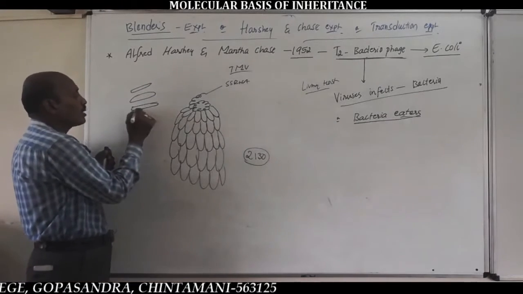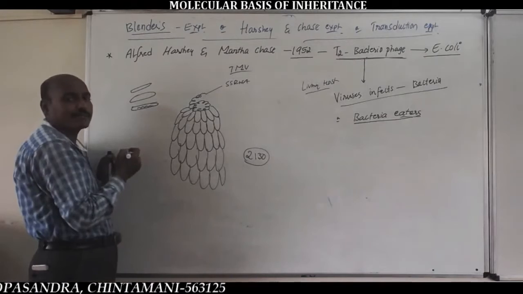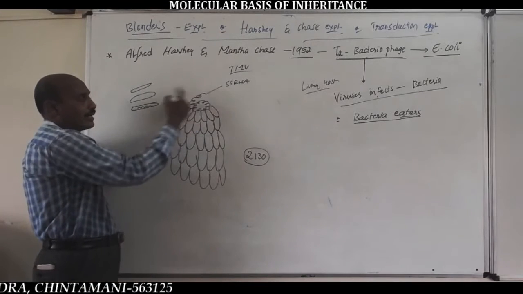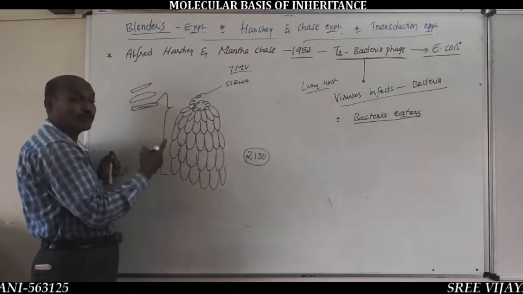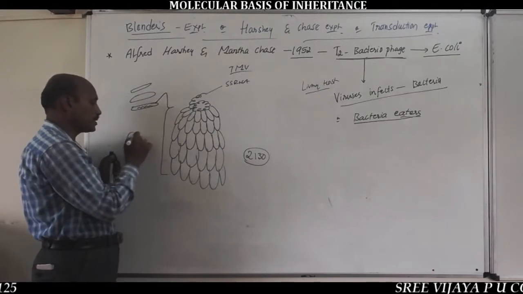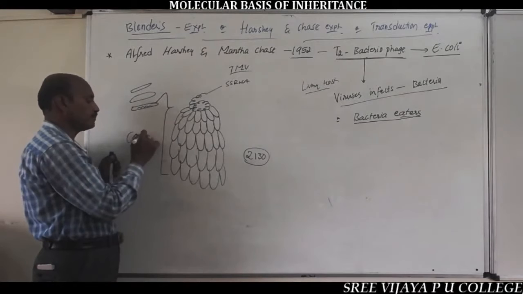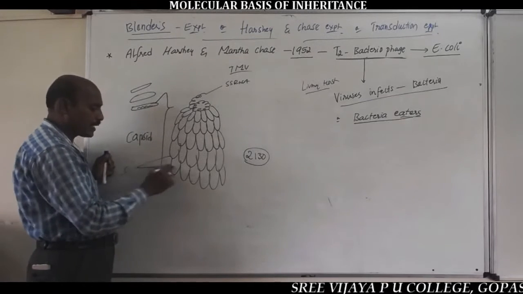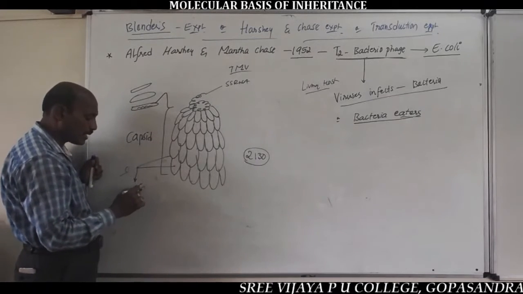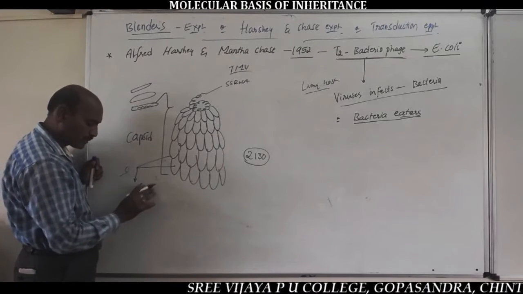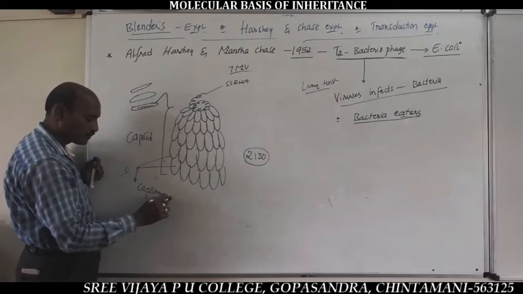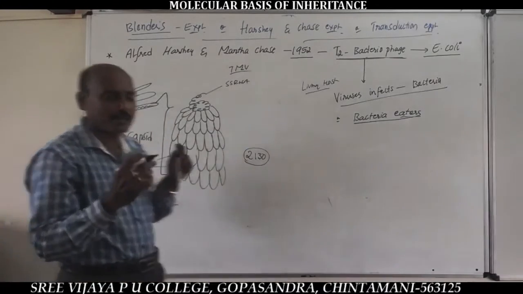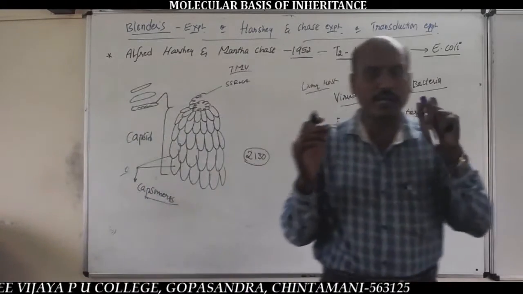The core contains the genetic material, ssRNA, and is externally covered by a proteinaceous coat called capsid. The capsid contains a number of units called capsomeres. That is the simple structure of tobacco mosaic virus.